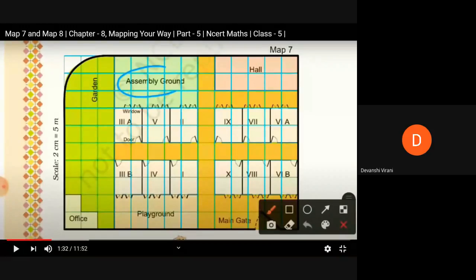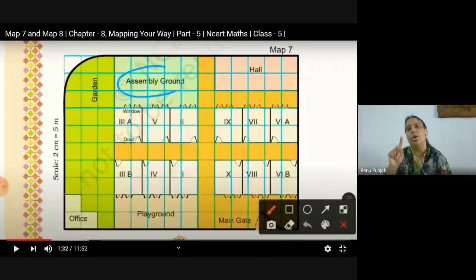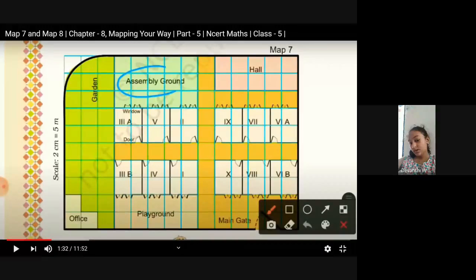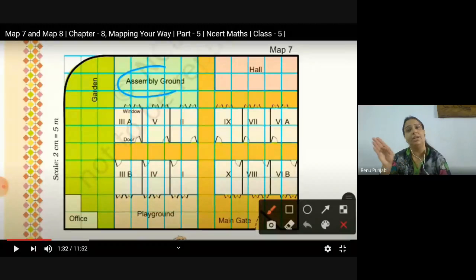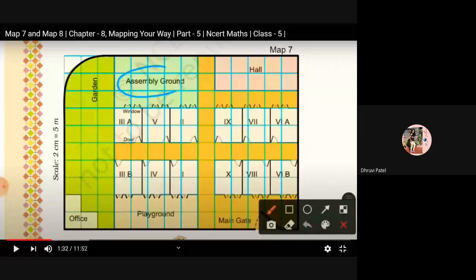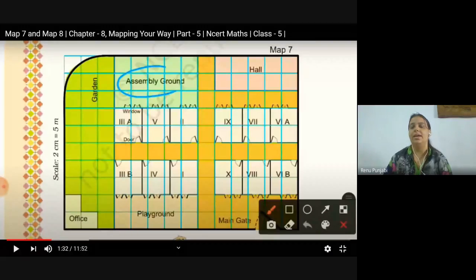The office has 3 squares and the assembly ground has 15 squares. So when you multiply 3 with which number do you get 15? How many times bigger is it? 5. Yes, understood now.